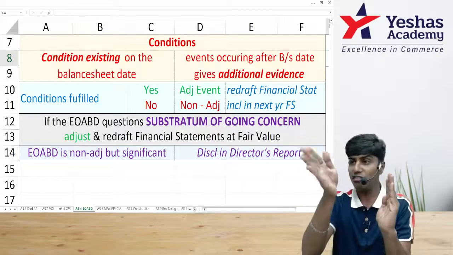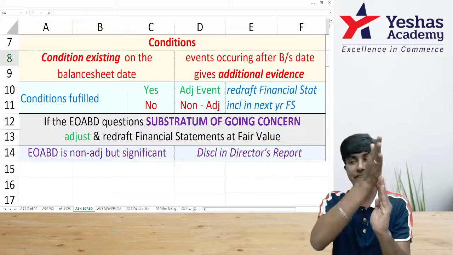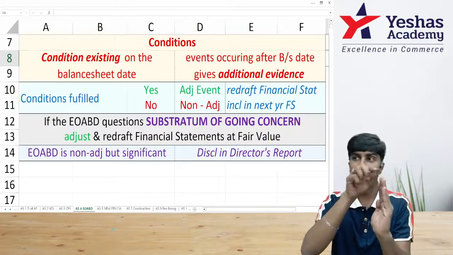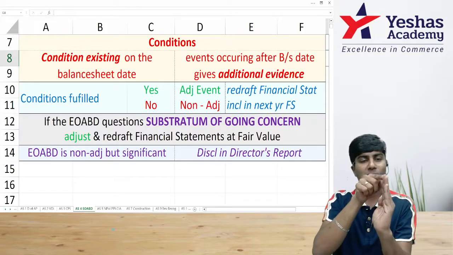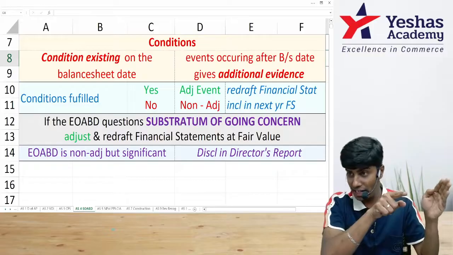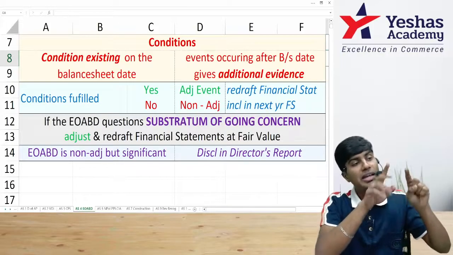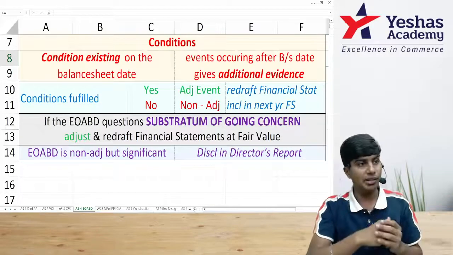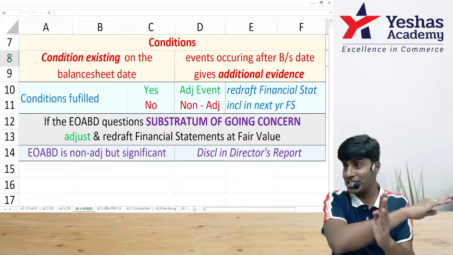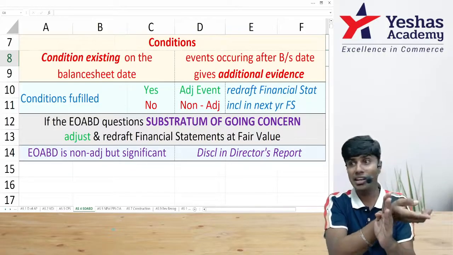So before 31st March, we have sold goods, he is our debtor, he has incurred huge losses and we have created a provision. So there is a condition existing. After the balance sheet date, that is after 31st March, before 31st of July when the financial statements are approved, what happened? He declared himself insolvent. So he declared himself insolvent after 31st March. It is a next year transaction.